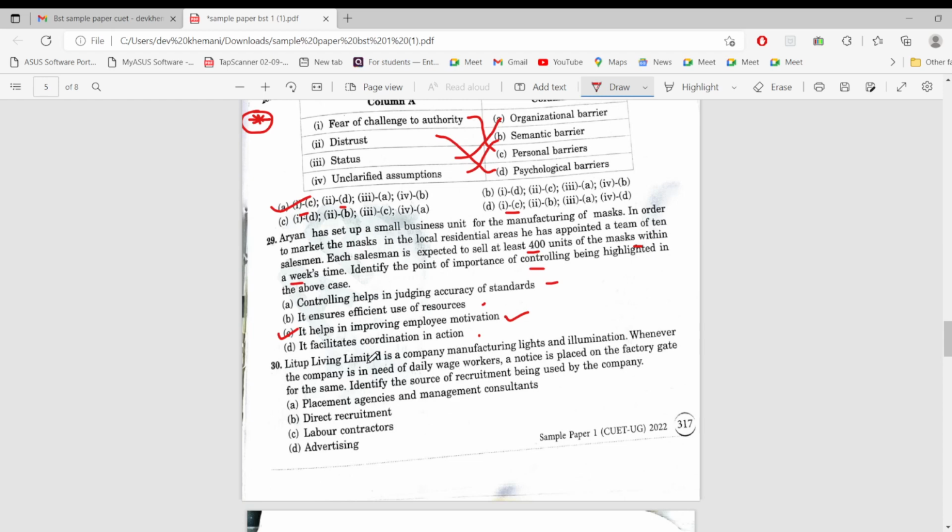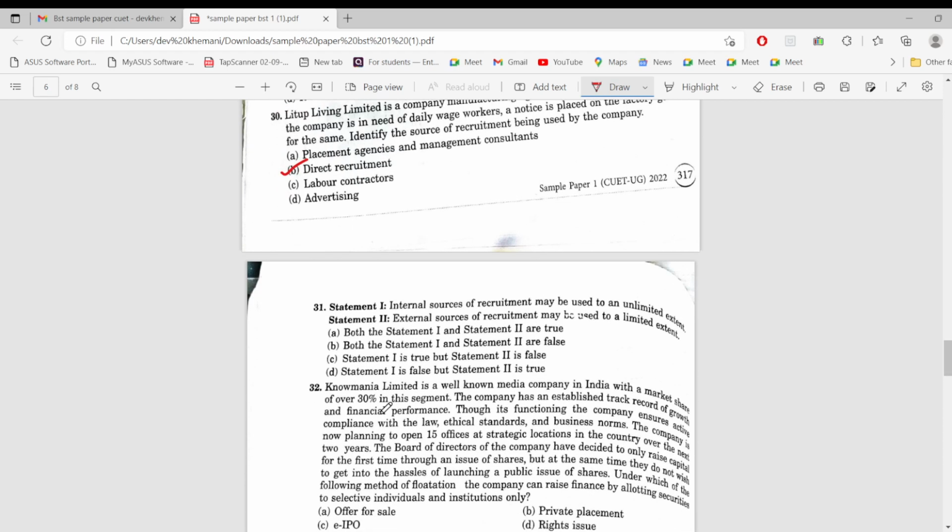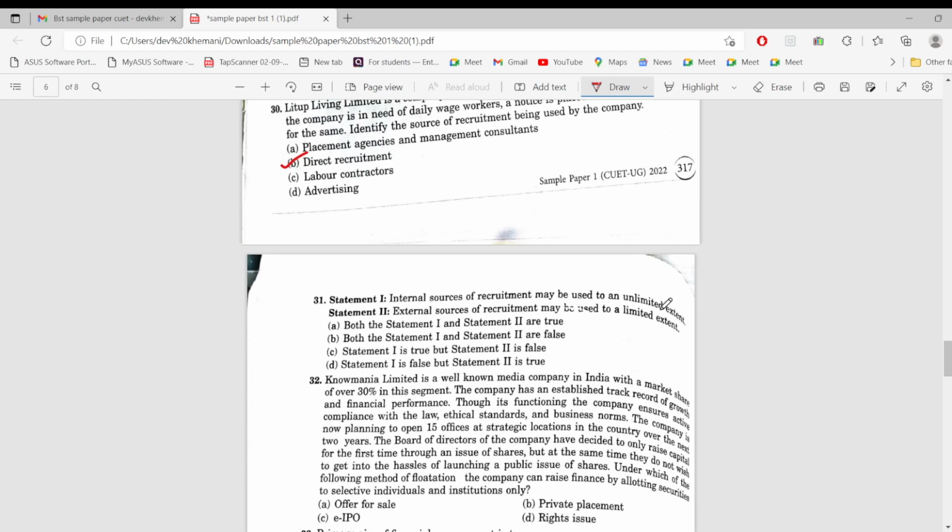Next, Little Living Limited is a company manufacturing lights and illumination. Whenever the company is in need of daily wage workers, a notice is placed on the factory gate for the same. This is direct recruitment. An internal source of recruitment may be used to an unlimited extent. Okay, yeah, because it is done within the organization, and external source of recruitment used to a limited extent. See,